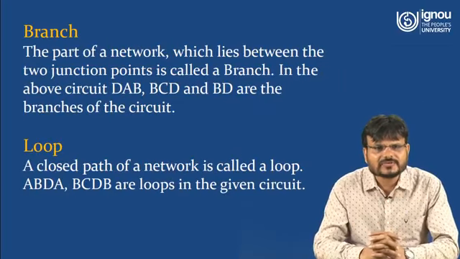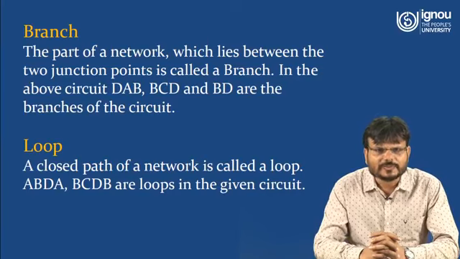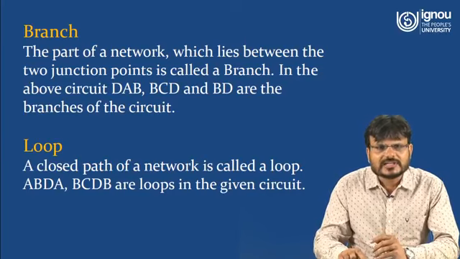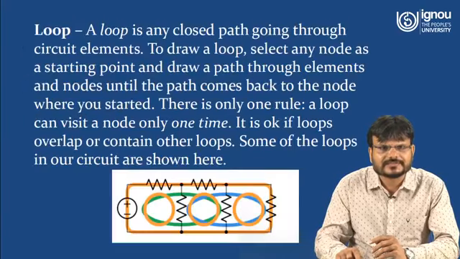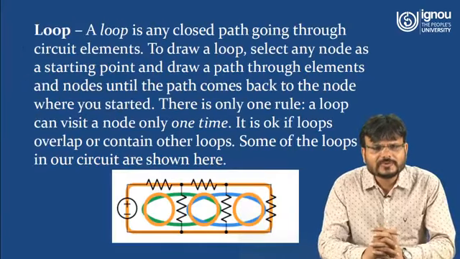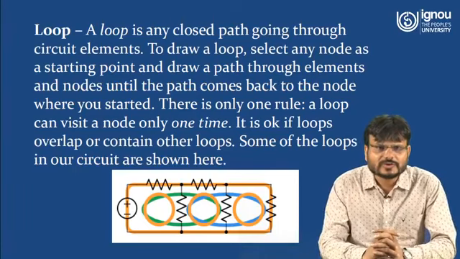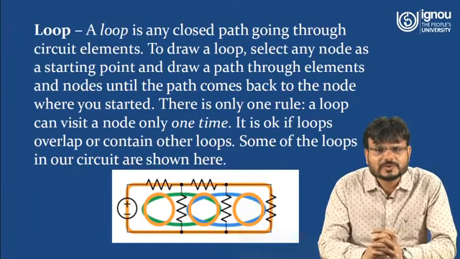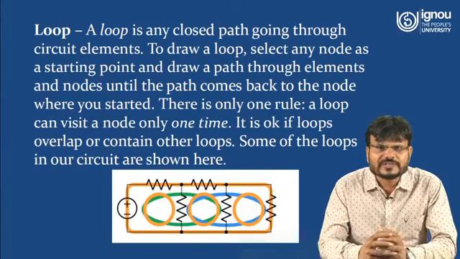Now we have to understand what a loop is. A closed path of a network is called a loop. Here you can see ABDA and BCDB are the loops in the given circuit. Now we have to understand more about the loop. A loop is any closed path going through circuit elements. To draw a loop, select any node as a starting point and draw a path through elements and nodes until the path comes back to the node where you started.